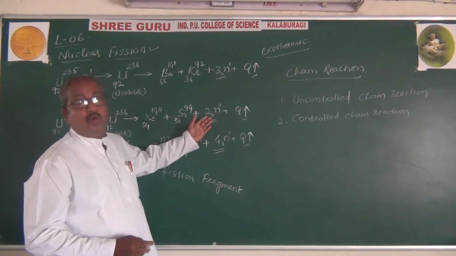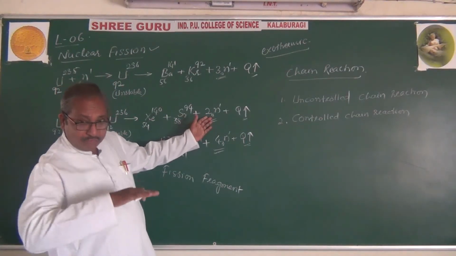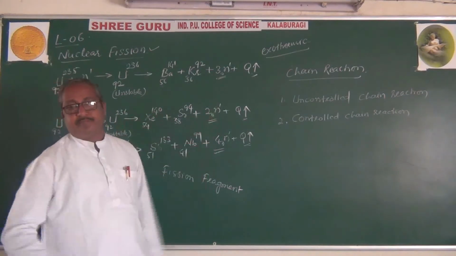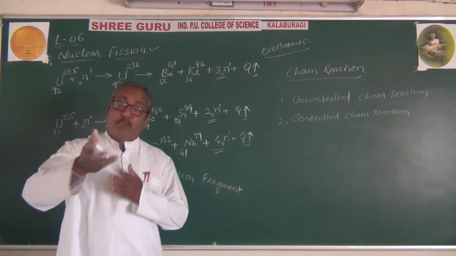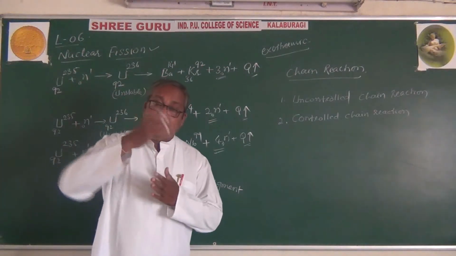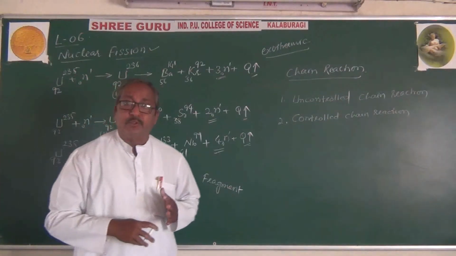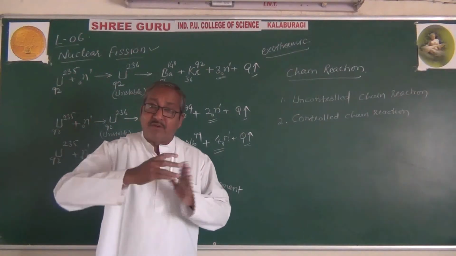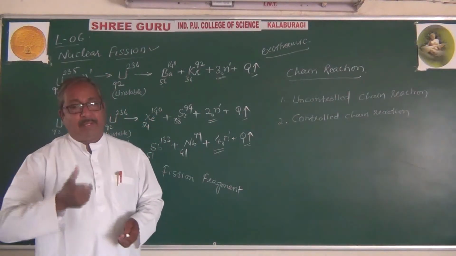In this case, 2 neutrons in the first reaction; in the second reaction, 2 into 2, 4 neutrons. In the third reaction, 4 into 2, 8. In the next reaction, 8 into 2, 16. In the next, 16 into 2, 32. Like that, the number of neutrons released during each fission is going to multiply.